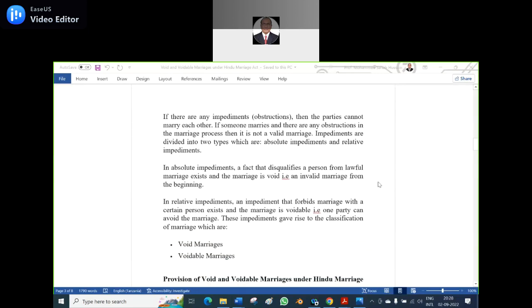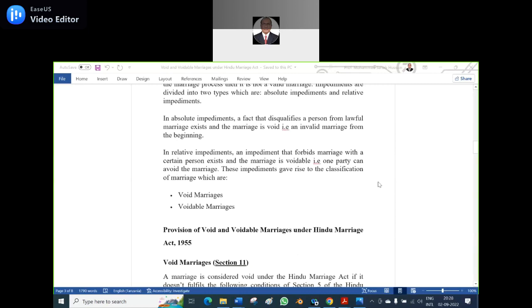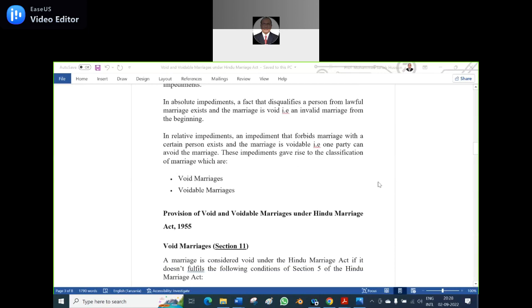A fact that disqualifies a person from lawful marriage exists and the marriage is void, an invalid marriage from the beginning, ab initio. In relative impediment, an impediment forbids marriage with a certain person and the marriage is voidable; one party can avoid the marriage. These impediments give rise to the classification of marriages as void marriages or voidable marriages.